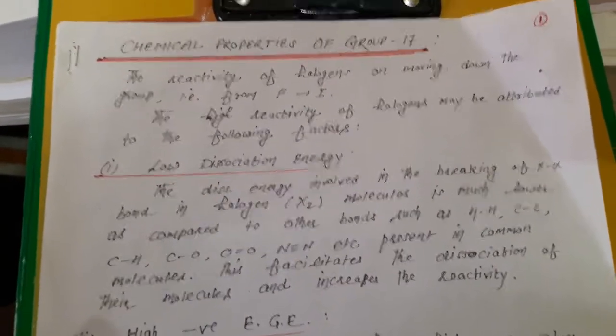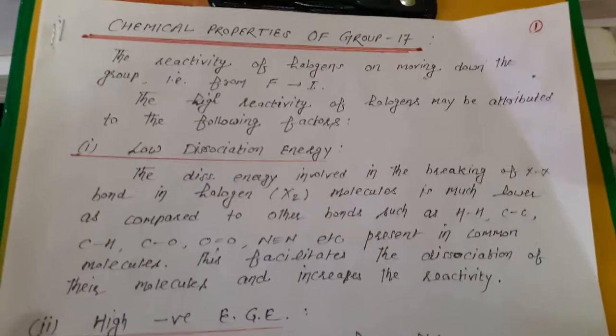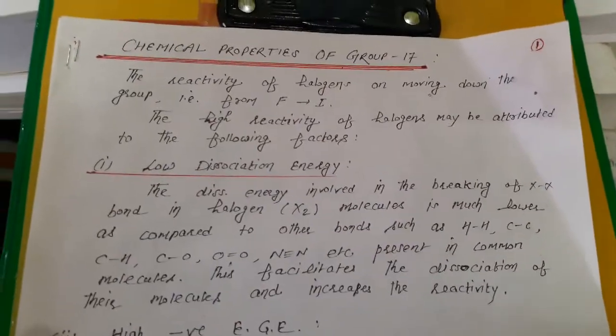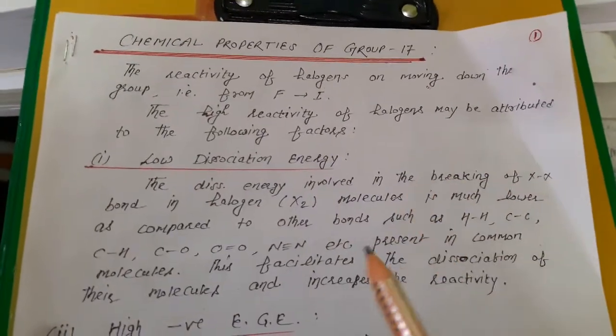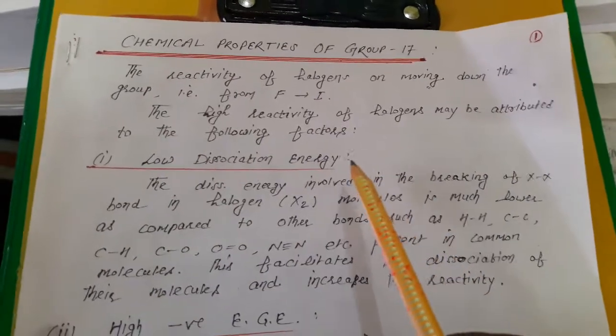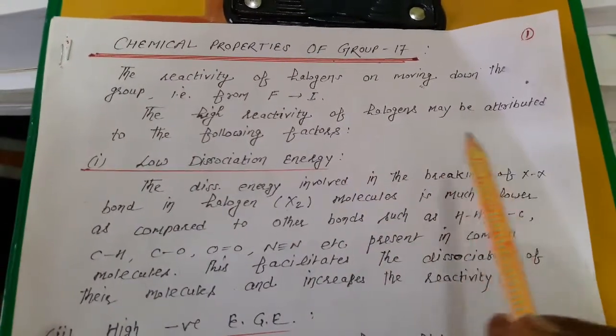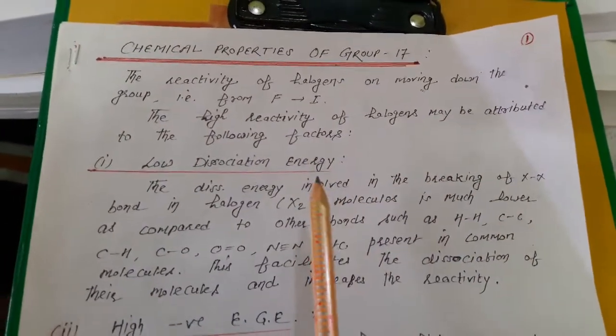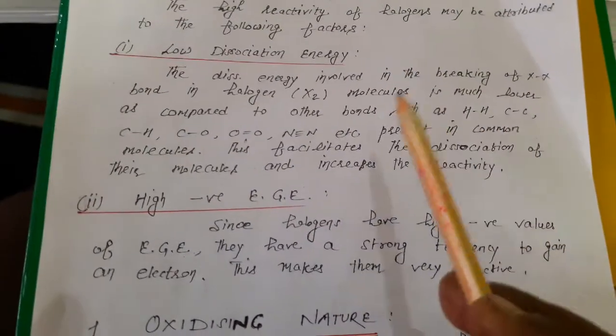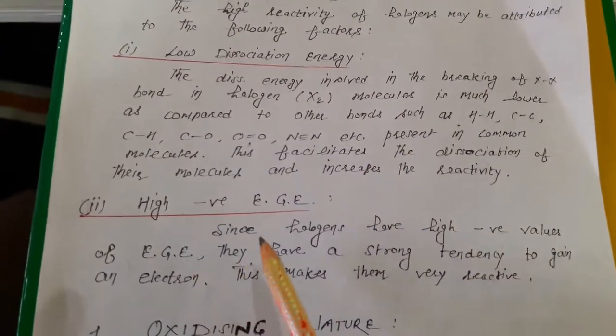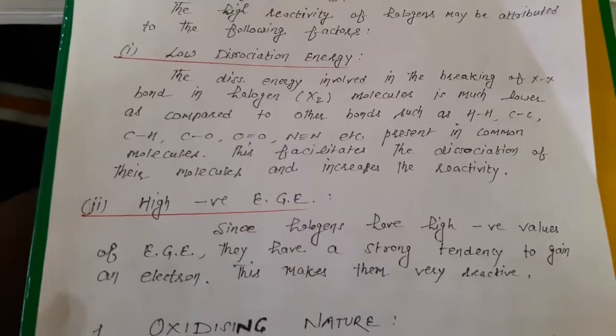The reactivity of halogens on moving down the group, that is from fluorine to iodine. The high reactivity of halogens may be attributed to the following factors. First is low dissociation energy, second is high negative electron gain enthalpy.